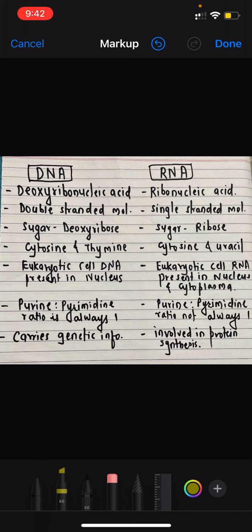But RNA has three different types as mRNA, rRNA and tRNA. That is messenger RNA, ribosomal RNA and transfer RNA. And they basically are involved in protein synthesis.